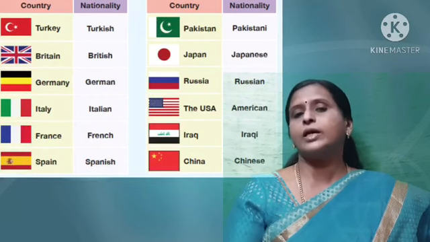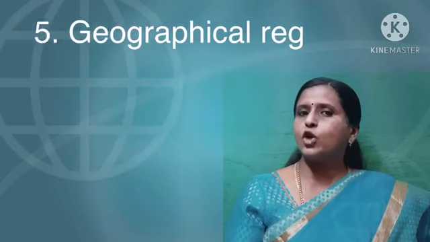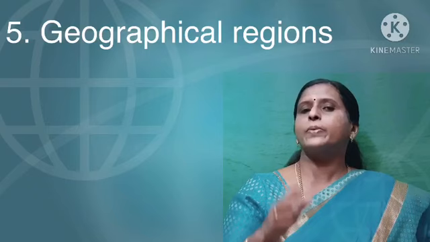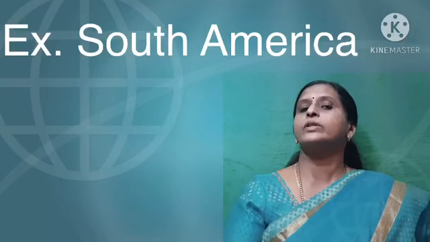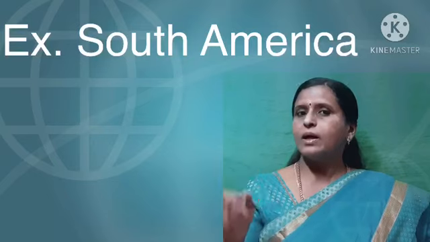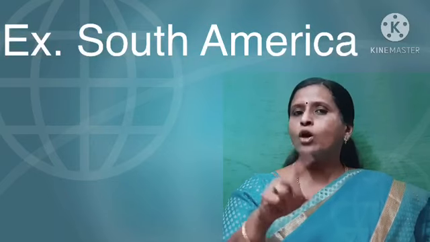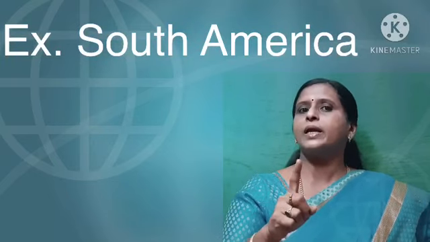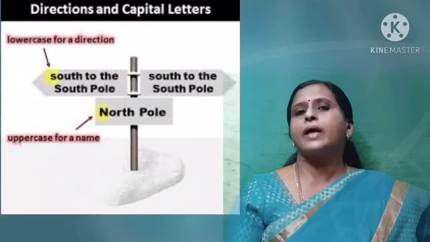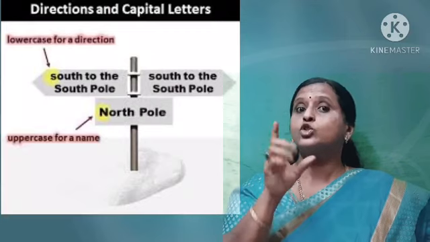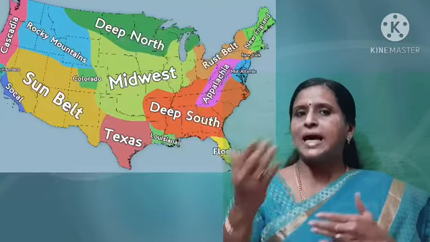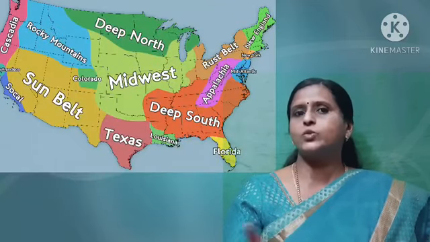Then geographical regions. What do I mean by geographical regions? For example, South America. Their South also should have capital S. America also should begin with the capital A. North America. North also capital N. America also capital. Why? Because they are referring to geographical regions. That means directions. North, south, east, west we have, no?